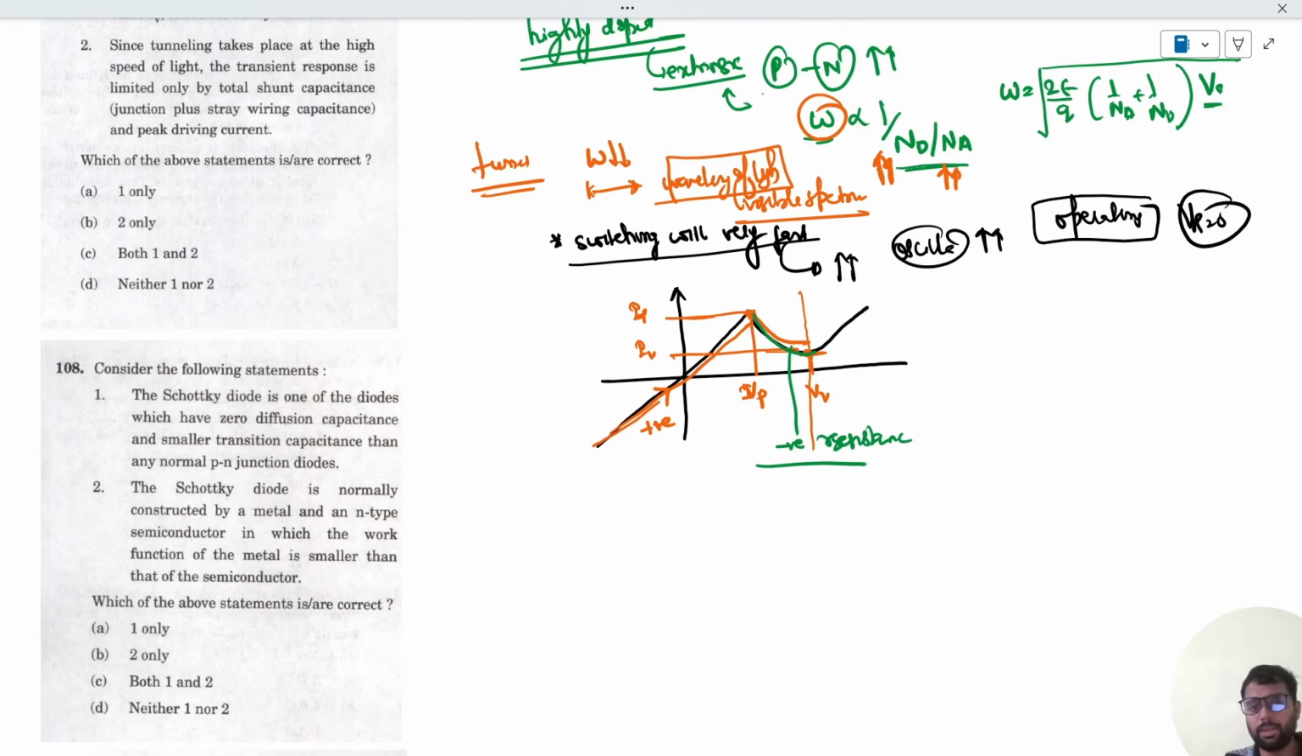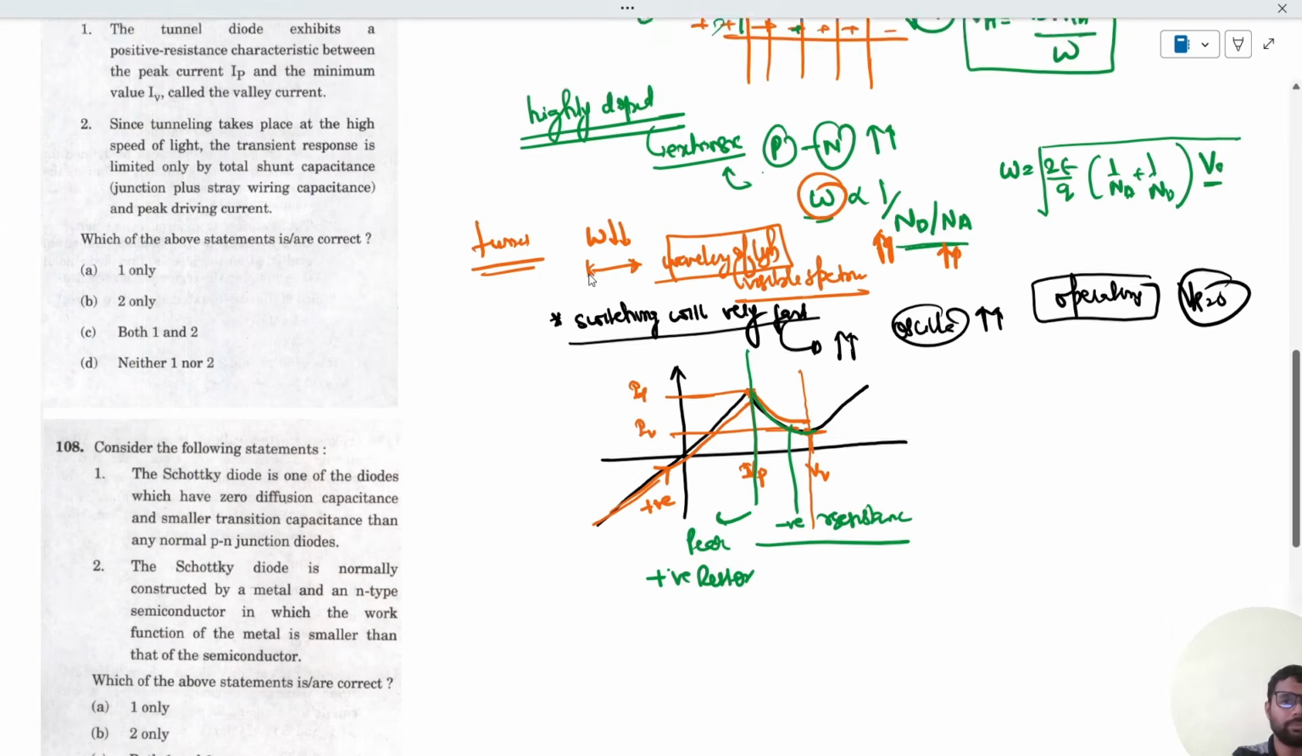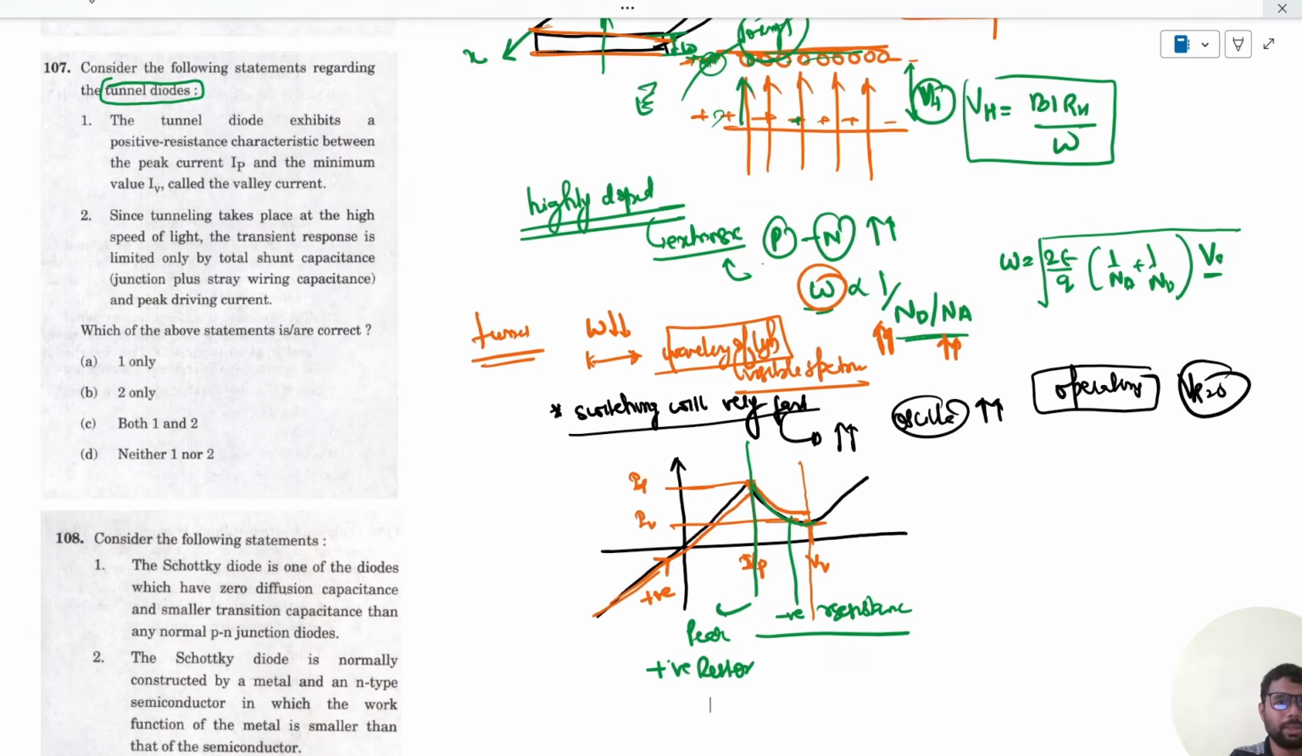So you have to remember the region where the diode is acting as a positive resistance and a negative resistance. Before peak, it is acting as a positive resistor, and after peak, it is acting as a negative resistor. In the question, it is asked the tunnel diode exhibits positive resistance characteristics between IP and IV, the peak and valley current. Between the peak and the valley current, it does not exhibit positive resistance, rather it exhibits negative resistance. So this statement is wrong.